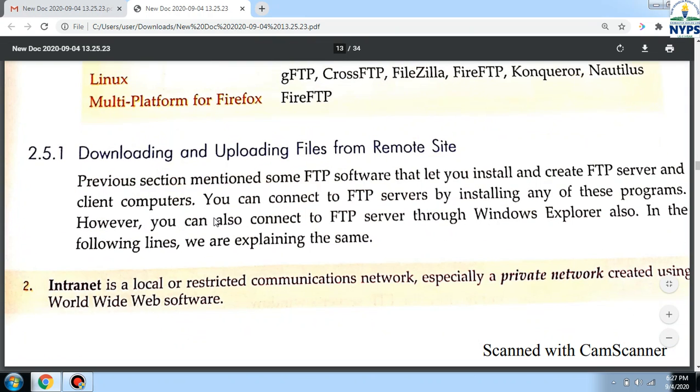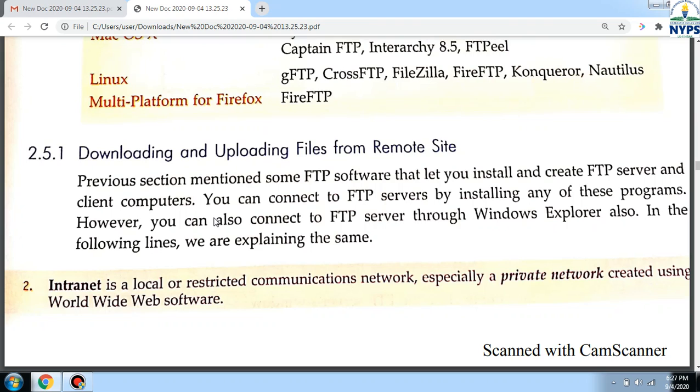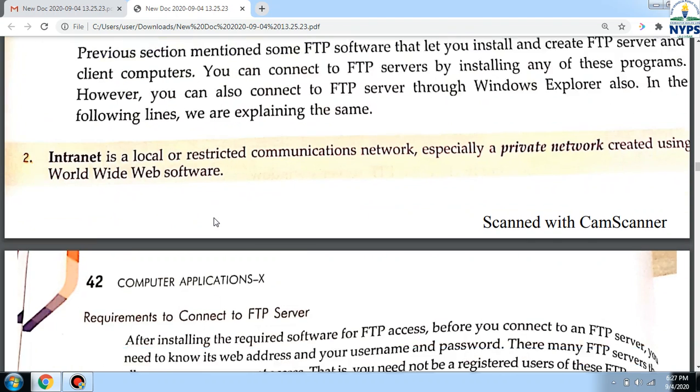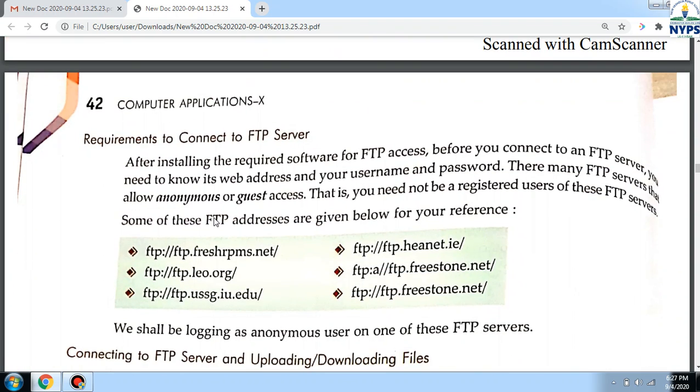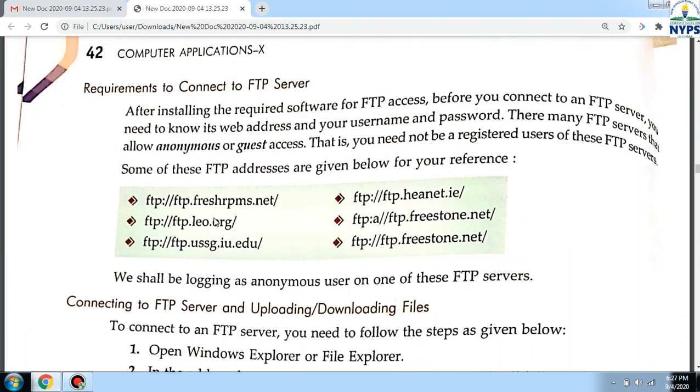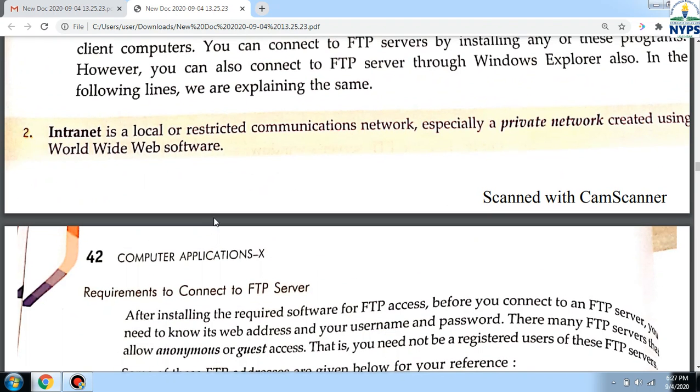Now, uploading and downloading files from a remote site. All of you know very well how to upload or download anything over the internet, because nowadays you are using the internet very much. So basically, for uploading and downloading anything on the internet, we need these FTP servers.